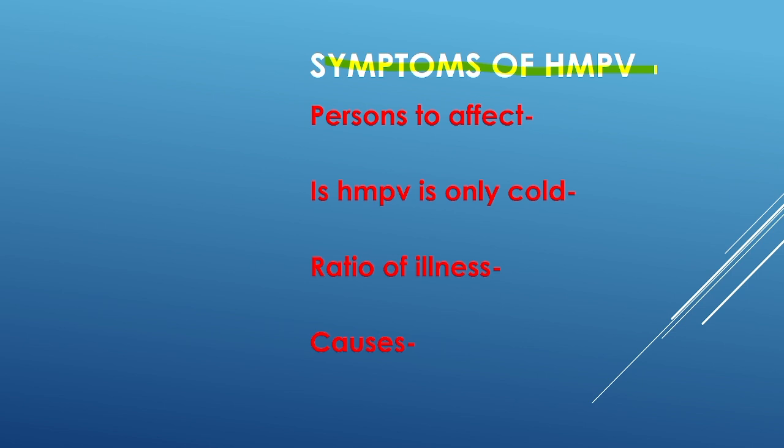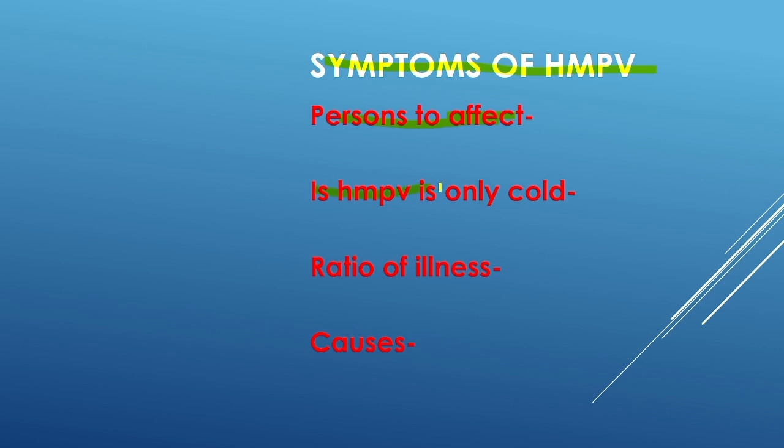The primary people affected by HMPV are children above the age of 5 years, and older people above 65 years. It also affects people suffering with low immune system responses.